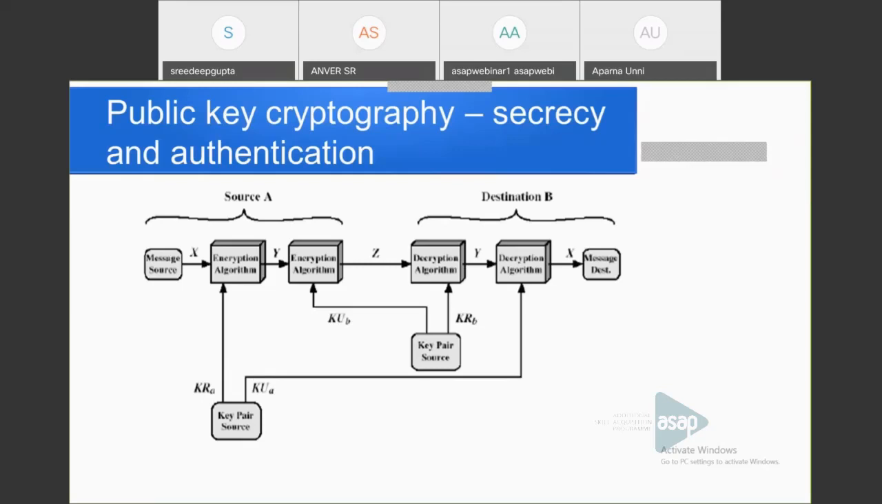Then at the destination, the receiver decrypts using her own private key. Now it becomes Y, and this Y is now only available to whom? The receiver. Now the receiver decrypts it using the public key of the sender. So using these two encryptions and two decryptions, it can provide both confidentiality and authentication.